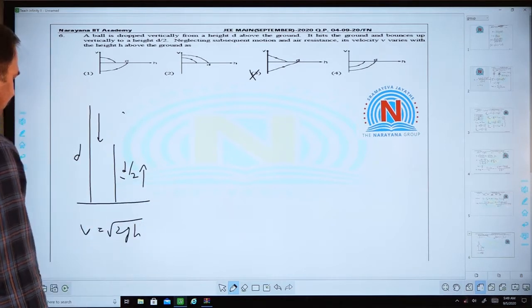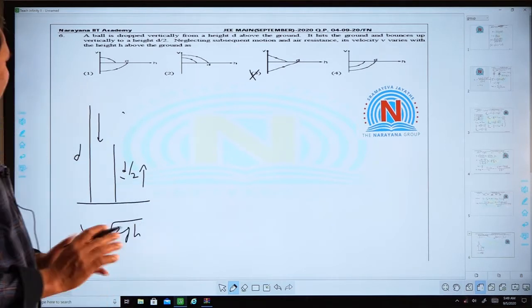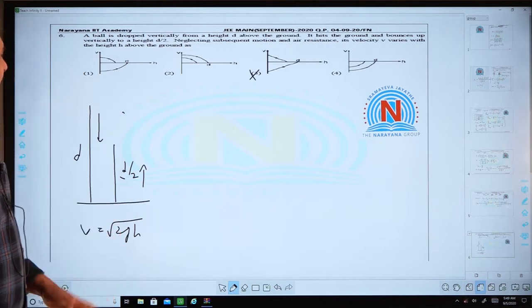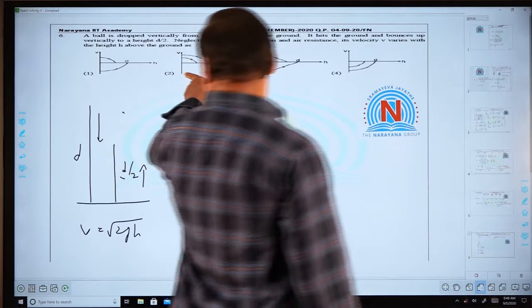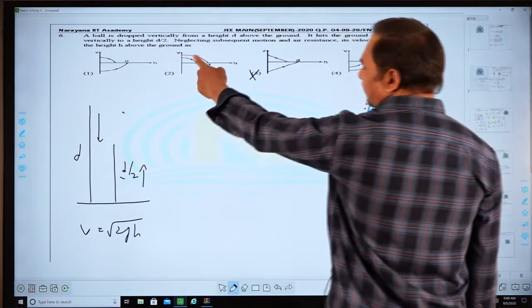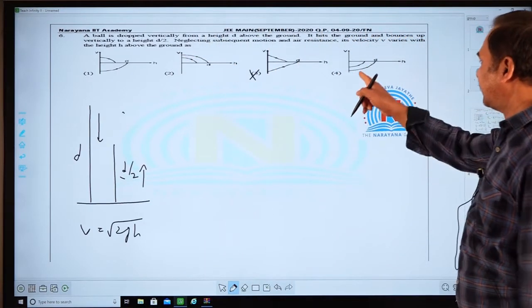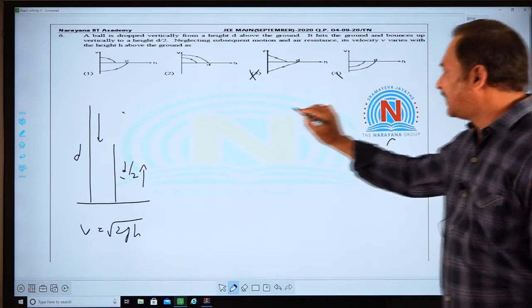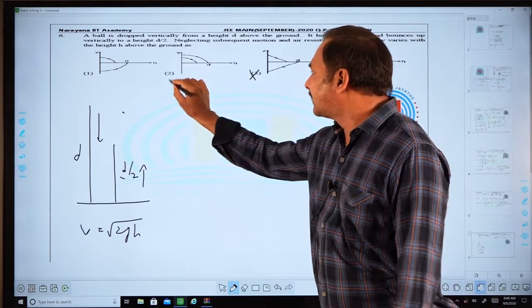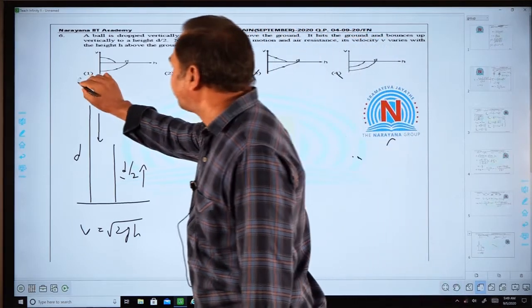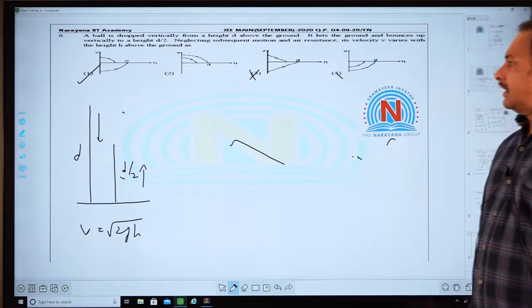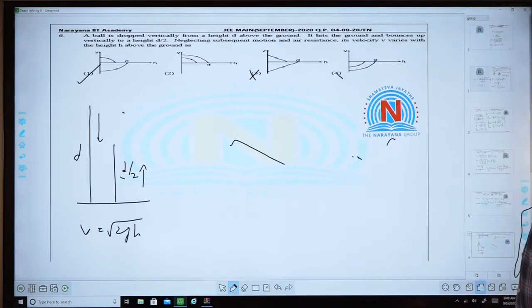That means the two parts of the graph must be in two different quadrants. Now if you observe this option, the two parts are in the same quadrant, and in this one also the two graphs are in the same quadrant. So these two are also eliminated. Then the remaining answer is given by option 1, a simple one. Let us move to the next question.